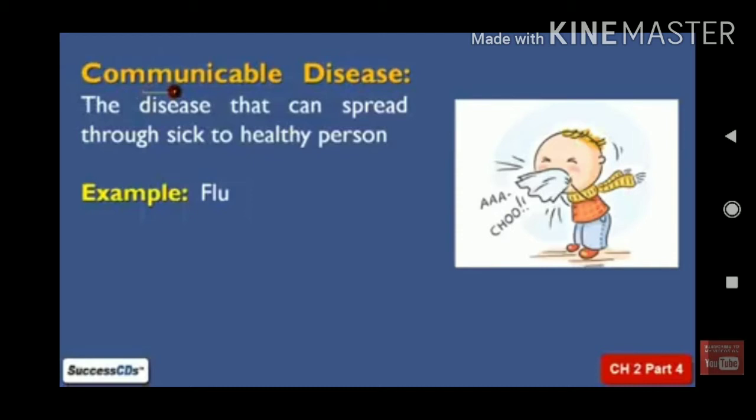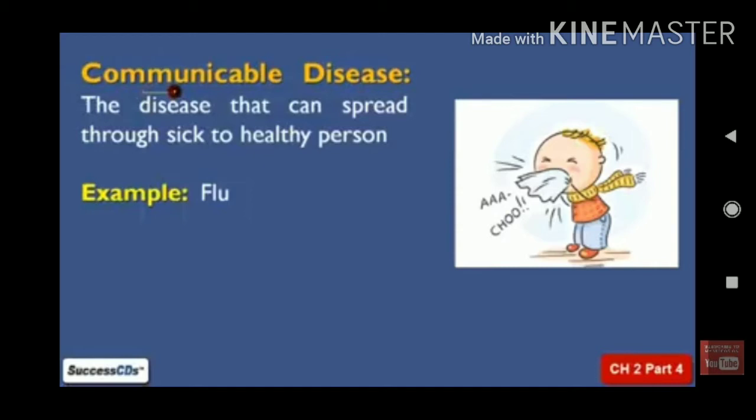The diseases that are spread by air, water or direct contact. See, somebody has got a cold. When the nasal fluid is coming out of the nose, they wipe their nose with their hand. So it sticks to their finger. The viruses which are there in the nasal fluid also stick to their finger.